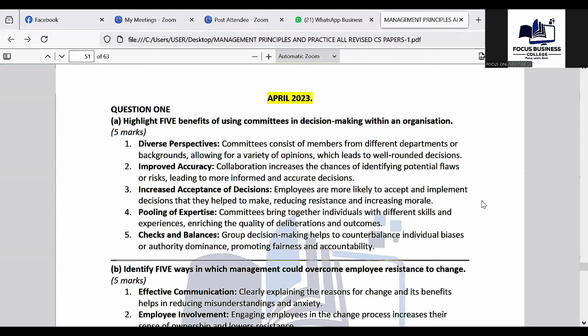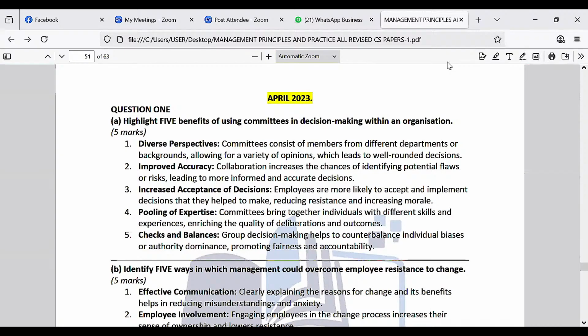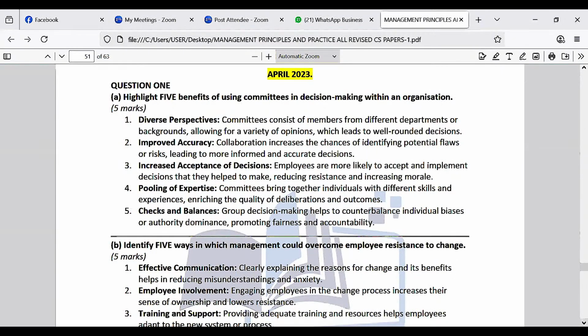But in case you're not able to remember, we can look at this paper on April 2023. So this is a very interesting paper, and this question one had this particular question, and the question asks, highlight 5 benefits of using committees in decision making within an organization. So basically, a committee.